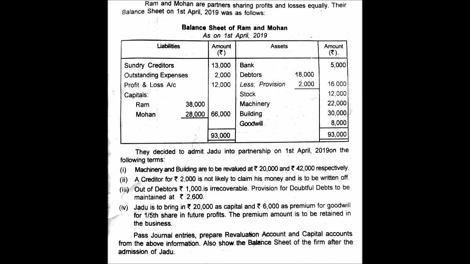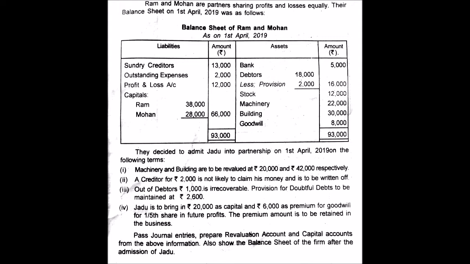Again it says that out of debtors 1,000 is irrecoverable. Your debtors amounted to rupees 18,000, less provision 2,000, it is 16,000. Out of debtors 1,000 is irrecoverable, which means that is bad debt. You are not getting that money anymore, and the provision is now to be maintained at rupees 2,600.